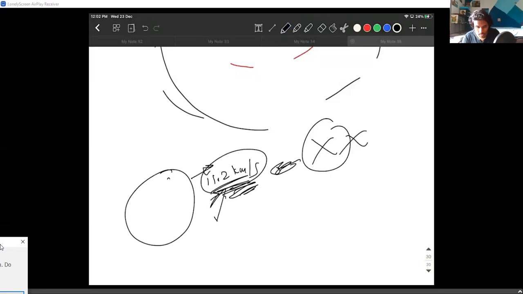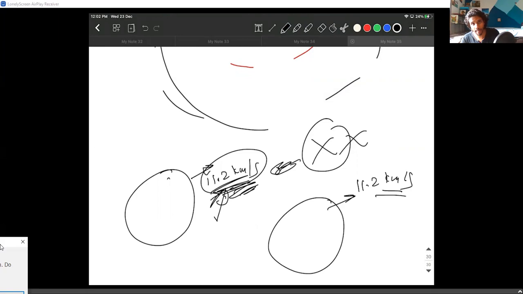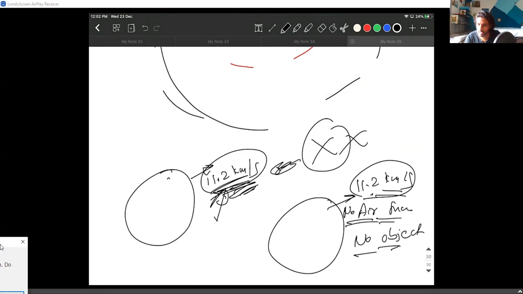If you throw it at 11.2 kilometers per second, it will never come back. And this also assumes there is no air friction and there is no other object at all.